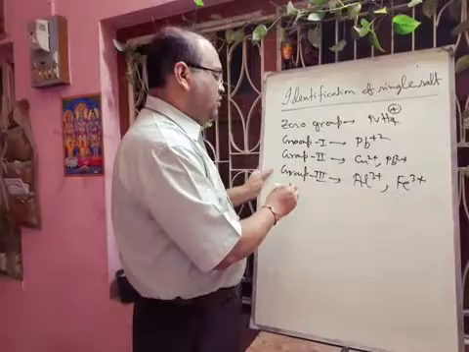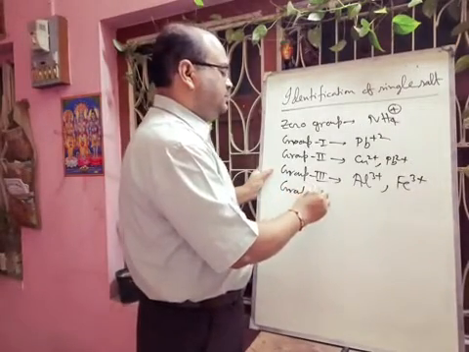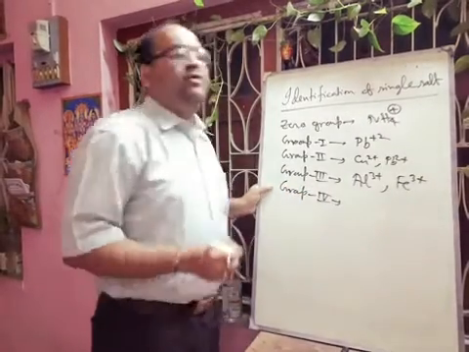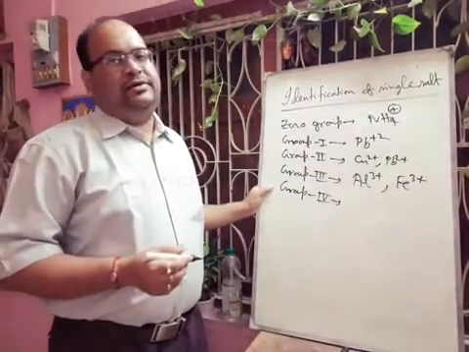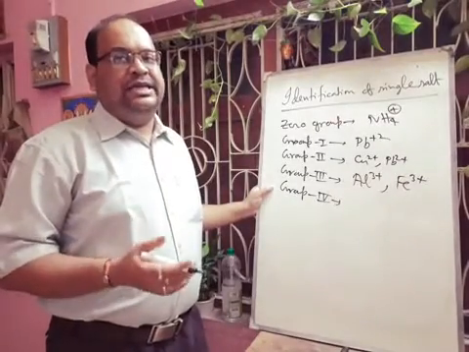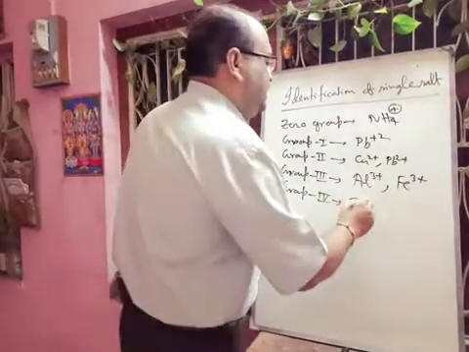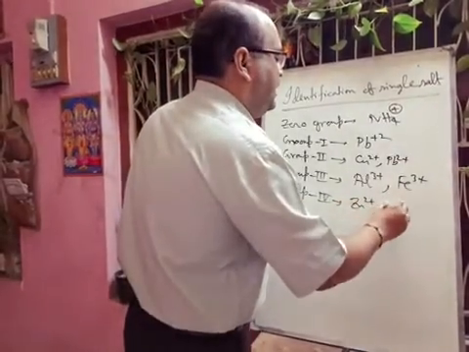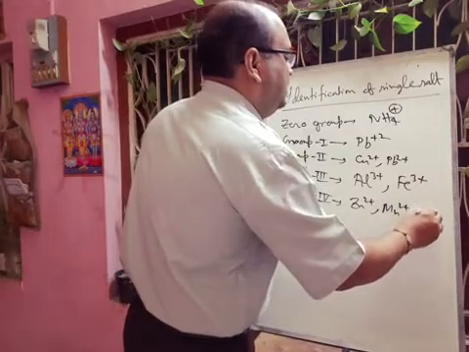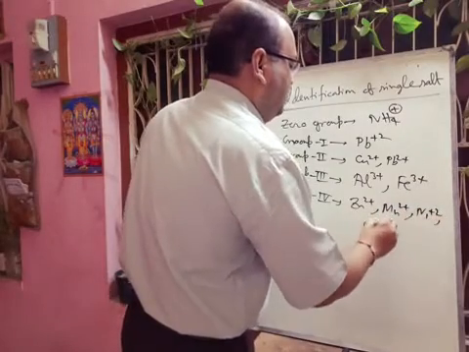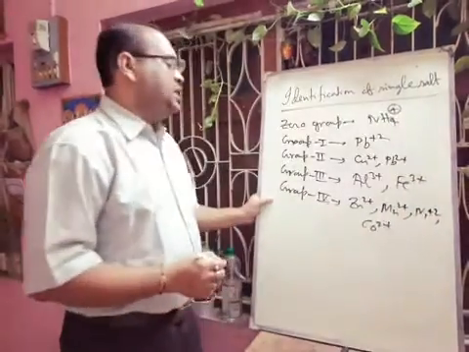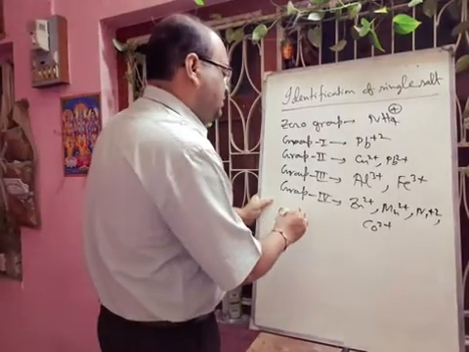Next is group 4. Group 4 contains cations like zinc, manganese, nickel and cobalt. That is in your syllabus. Next is group 5.